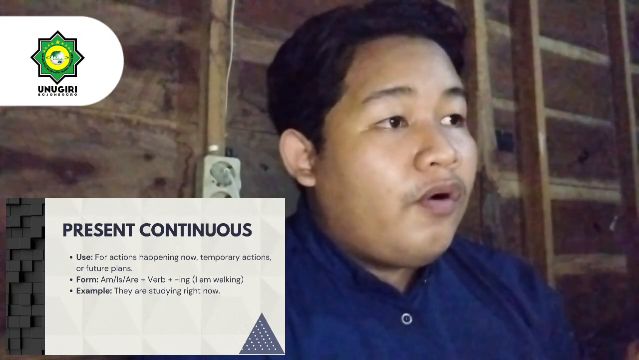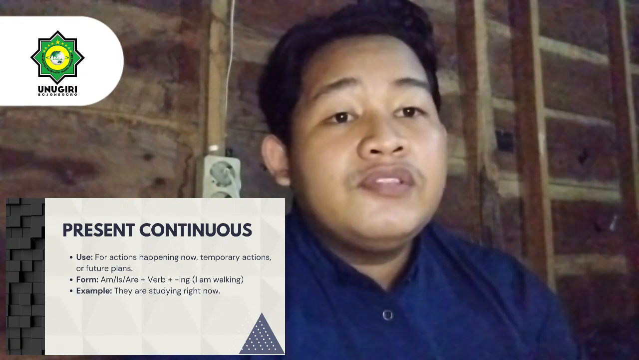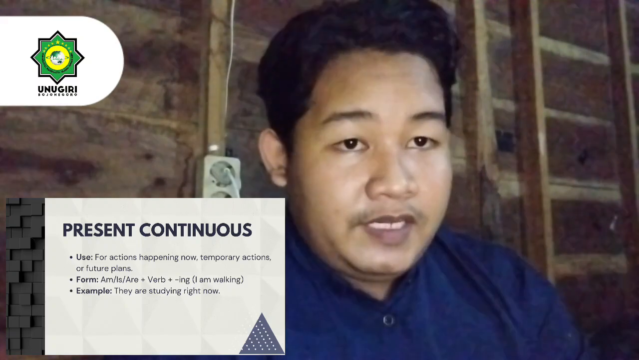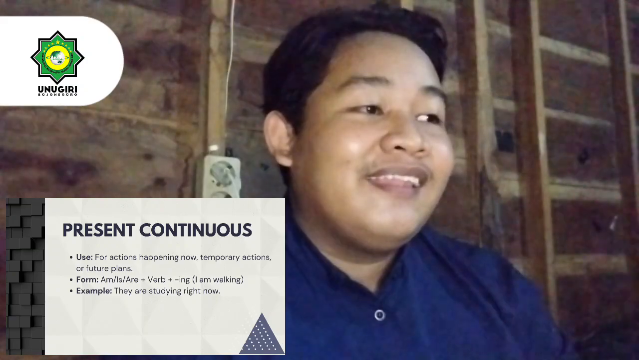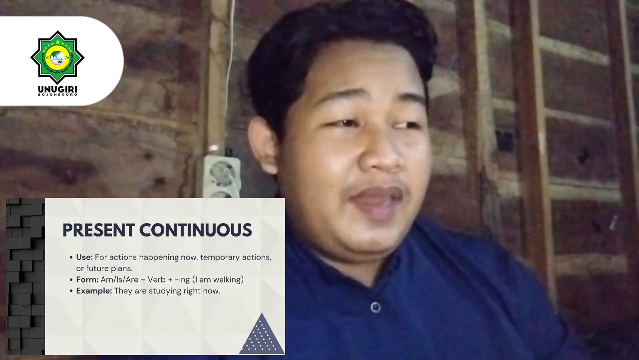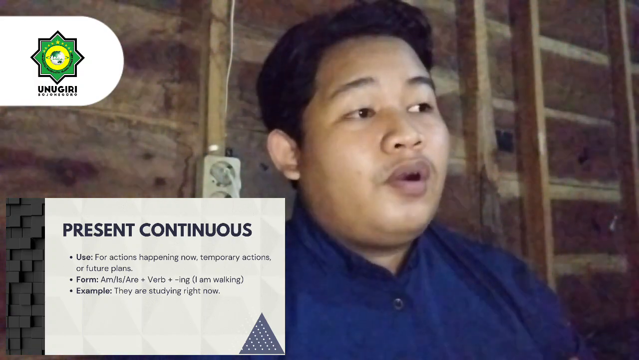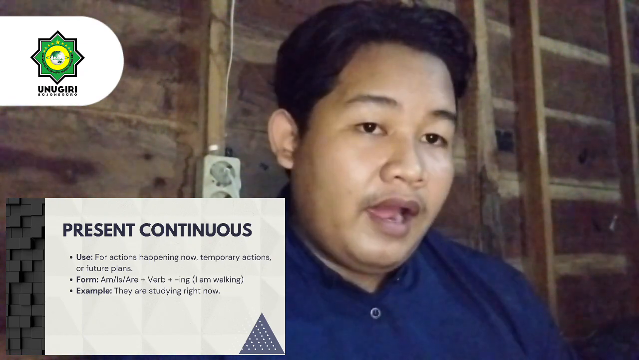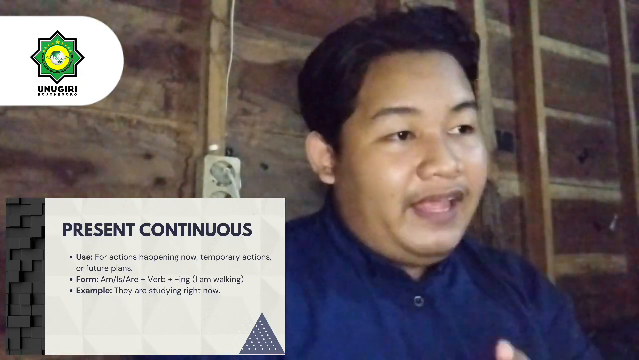Okay, let's move into the present continuous. It's used for an action happening now, a temporary action, or future plans. The form is subject, is, am, or are, and verb plus ing. It is special because it is happening now, so we use the verb plus ing. The example is, they are studying right now, or I am making a video right now.